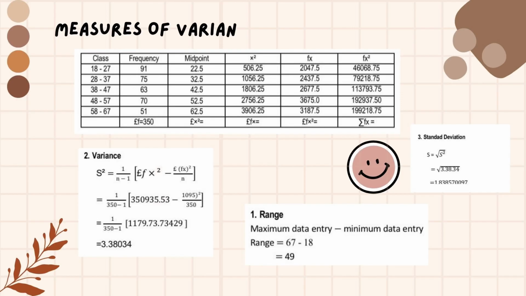The next part is measure of variation for age. Range is 49, variance is 3.38034, and the last one is standard deviation 1.8385.